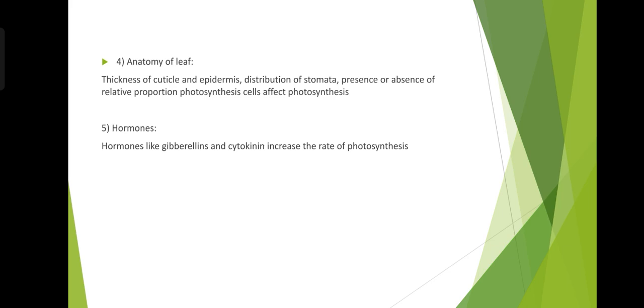Anatomy of leaf. Thickness of cuticle and epidermis, distribution of stomata, presence or absence of relative proportion of photosynthetic cells affect photosynthesis. Hormones like gibberellins and cytokinin increase the rate of photosynthesis.